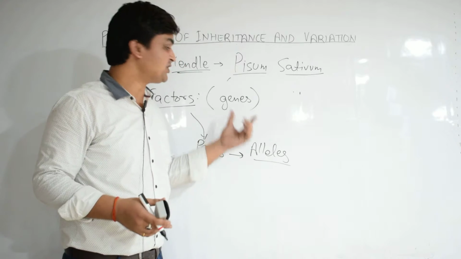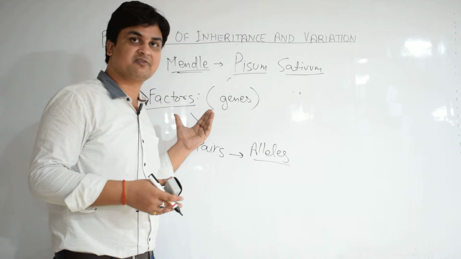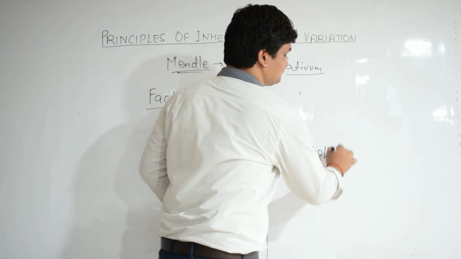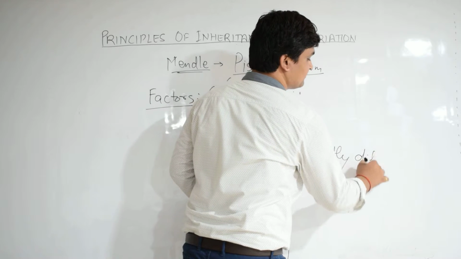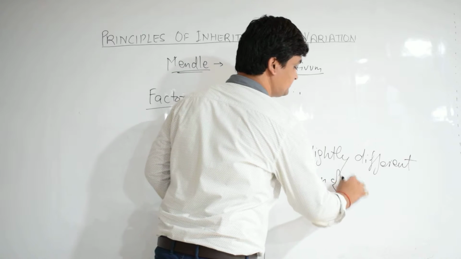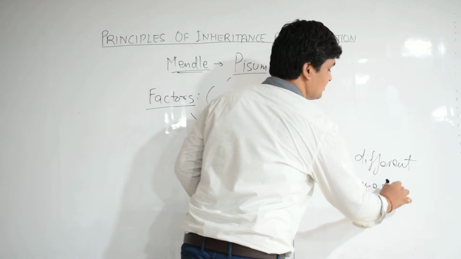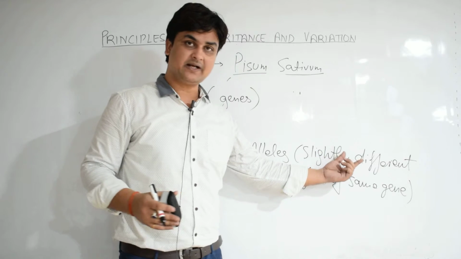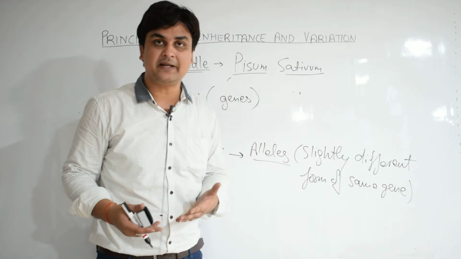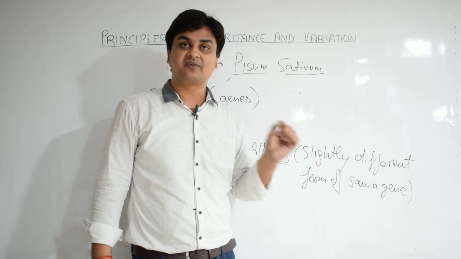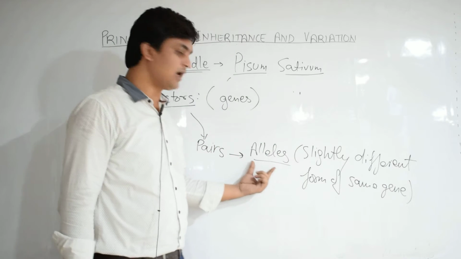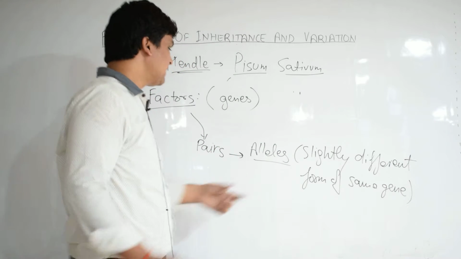They are basically the genes or the factors devised by Mendel, but they are a slightly different or alternative form of the same gene. What is the meaning of same gene? The gene which is controlling the same character, here in this case the plant height. So now we have got the definition of alleles.